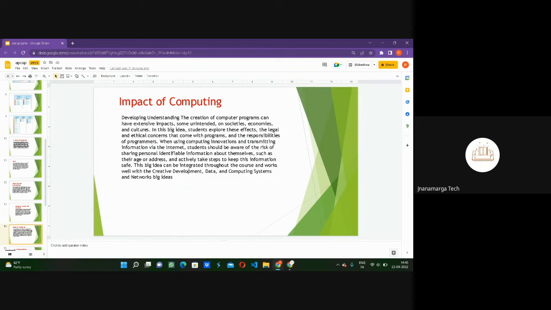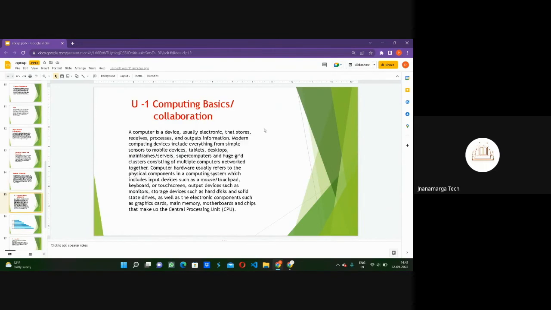The big idea can be integrated throughout the course and works well with the creative development, data, computing systems, and network big ideas. And in this unit, as you can see, when using computing innovations and transmitting information via the internet, students should be aware of the risk of sharing personally identifiable information about themselves. So basically we will see how the internet works and what security we should focus on.